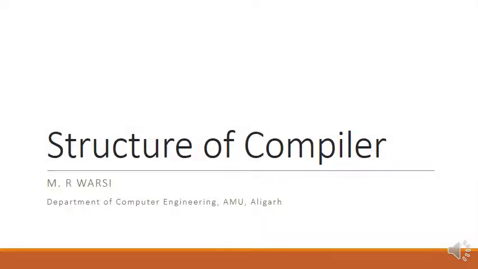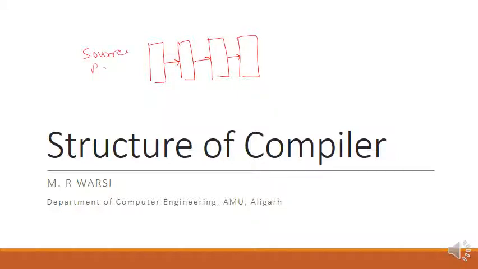Compiler is a translator which translates from high-level language to the low-level language. This translation takes place in several stages. So in compiler, there are several stages, or in other words, functionality of the compiler is divided across several stages. Source program that I have written goes as input to the first stage, and from the last stage, output is the target program or the low-level code.